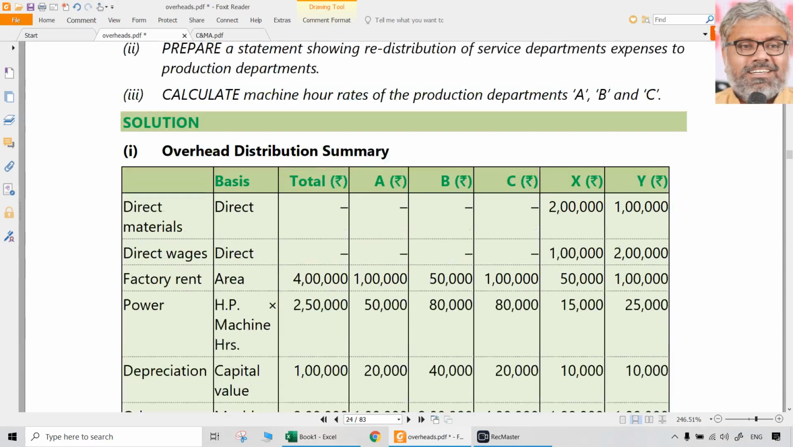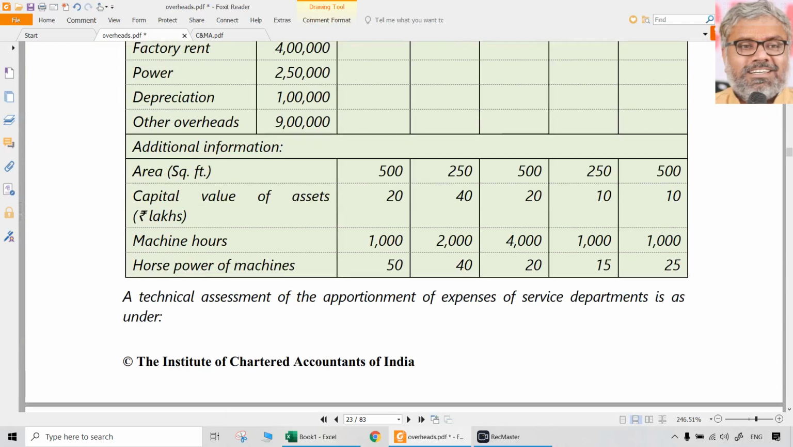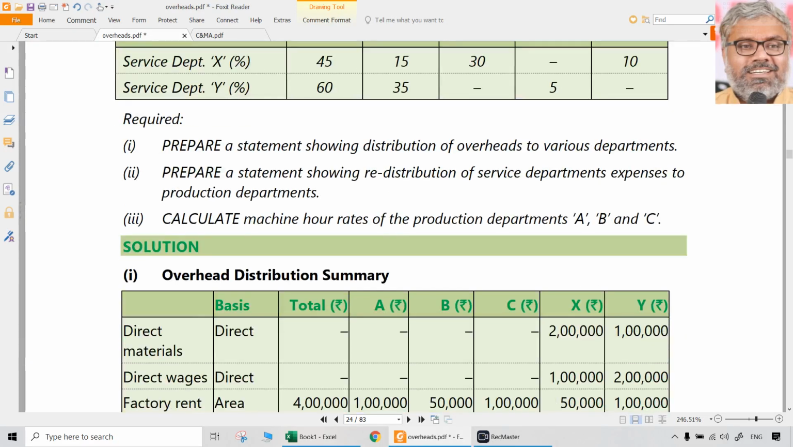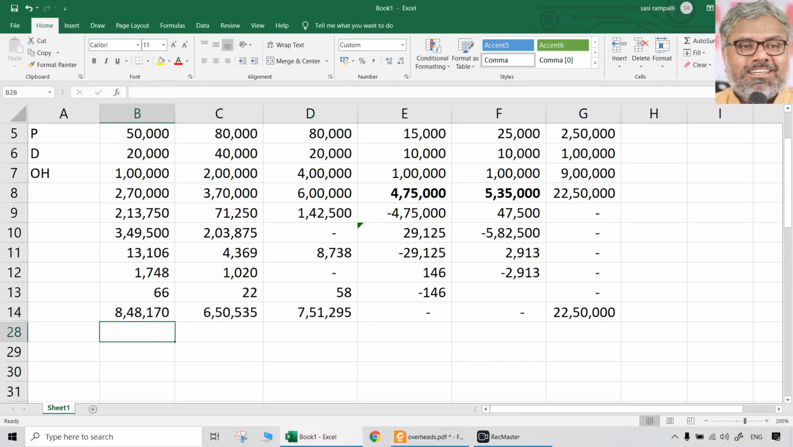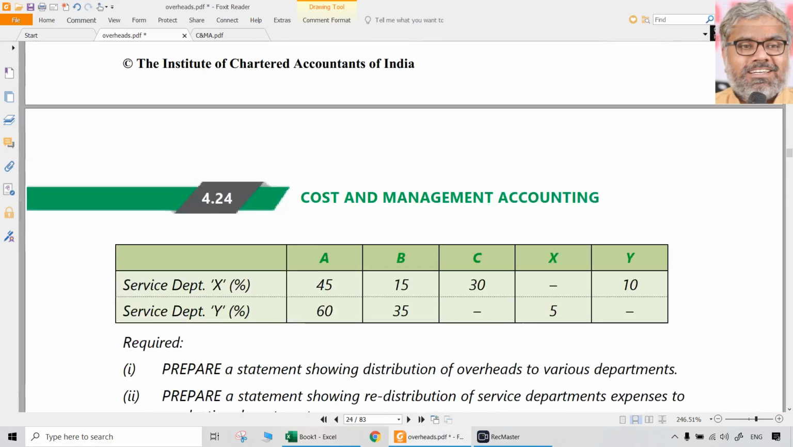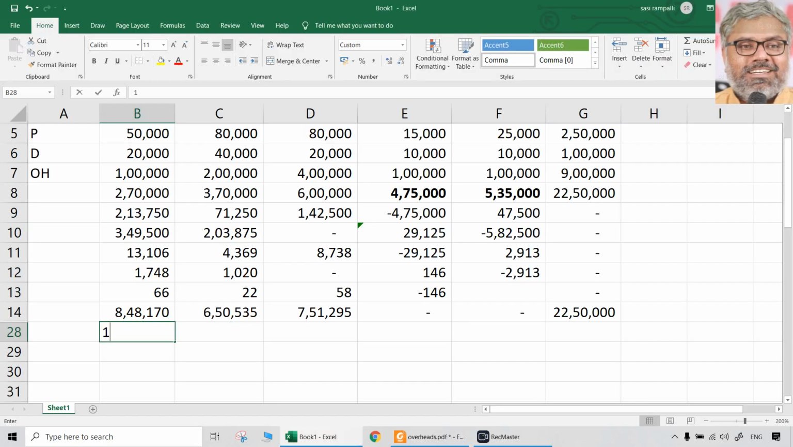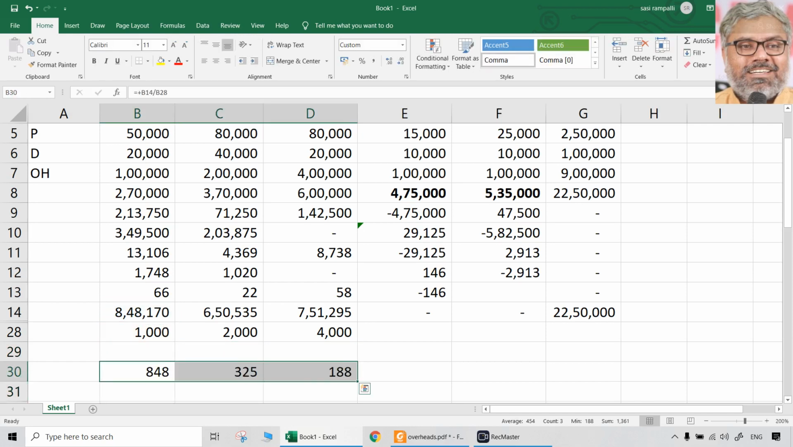Machine hour rate, how to calculate? Machine hour rate is nothing but overheads divided by number of machine hours. The number of machine hours we know: 1000, 2000, 4000. Don't worry about X and Y. X and Y are gone. X and Y became zero cost now. We only have to look at the production departments. How many machine hours are there in the production departments in the question? 1000, 2000, 4000. Then what is the machine hour rate? Simply whatever the overhead cost is, divided by this number of machine hours. That will be the machine hour rate.